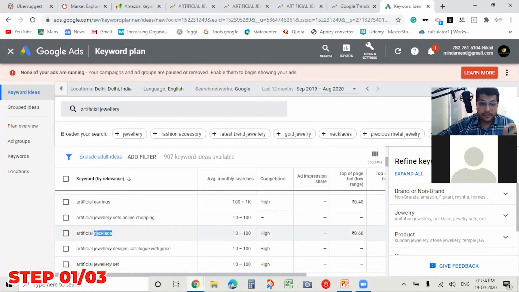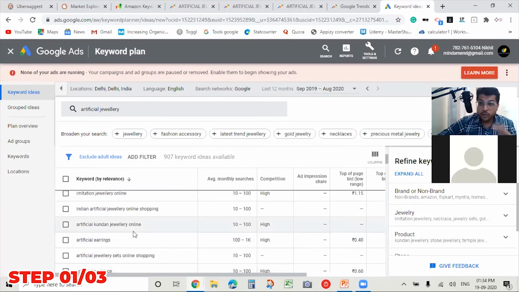Necklace, artificial necklace. So in this analysis itself, I've now got the demand for 3 products: that is necklace, bridal jewelry, and Kundan jewelry. Now I know that if I want to focus on Delhi, these are the 3 products which I can take to Delhi and try to sell in the Delhi market. So now, in front of you, I've logged in and given you an analysis on how you can analyze the demand for any products or services.